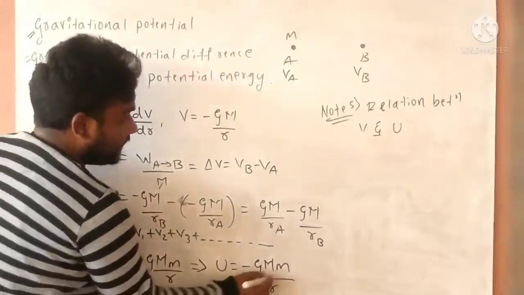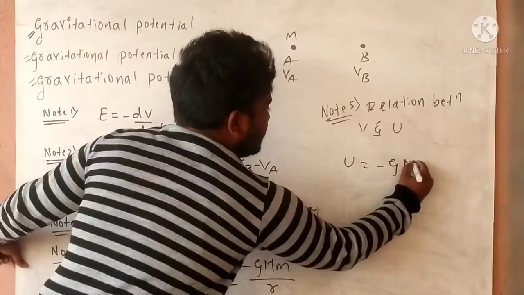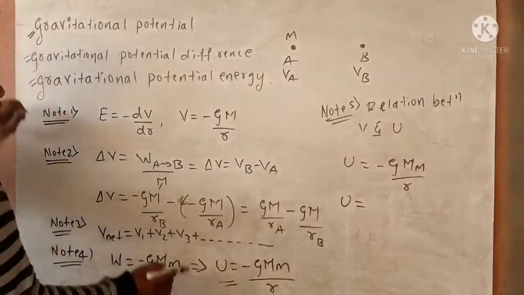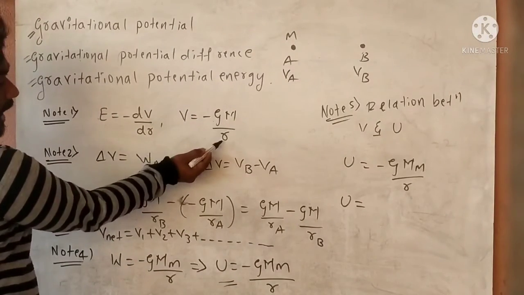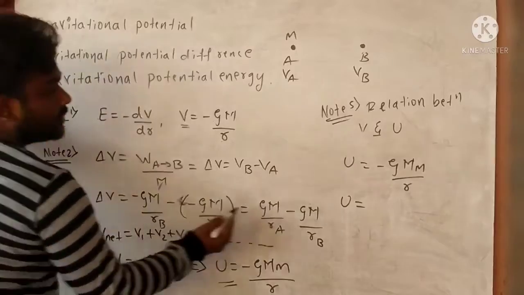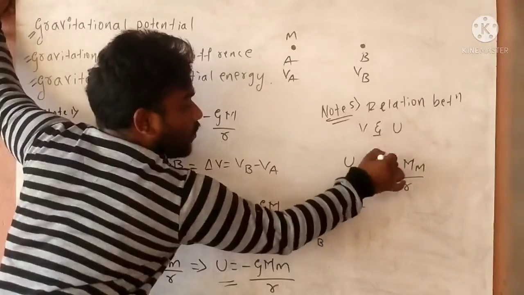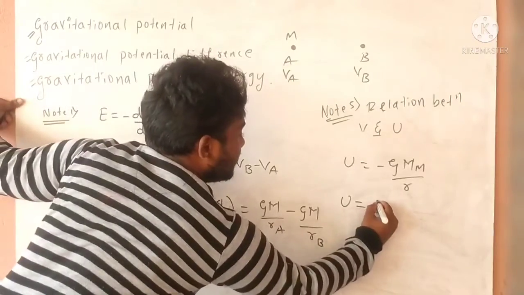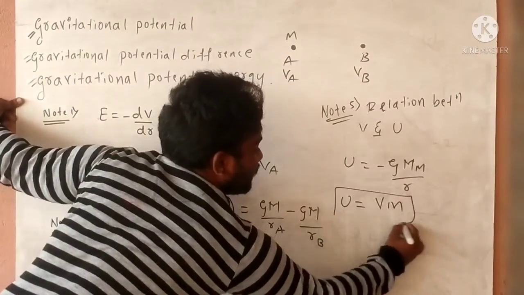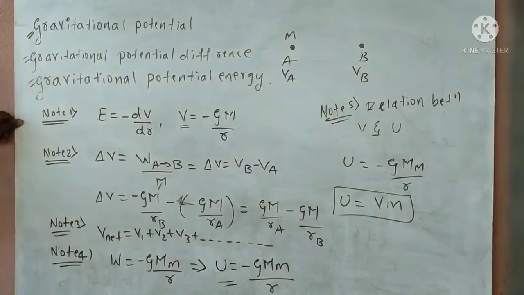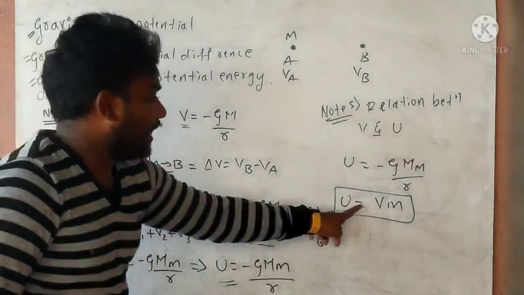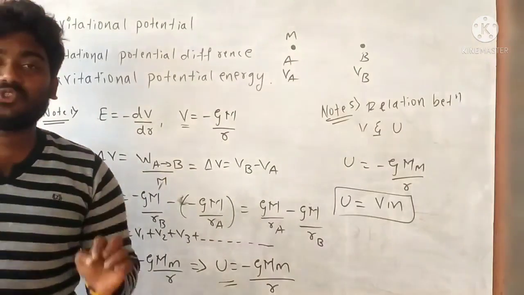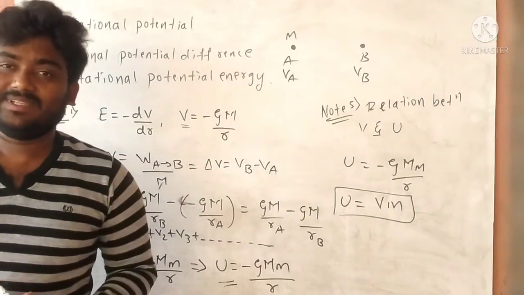Look here, we know U is equal to minus GMm upon r. U is equal to, look here, minus GM upon r, which is V. So minus GM upon r, what are we going to write? Yes, I should write V. So V into m. So one of the important relations is the relation between U and V. Clear? Okay, so next we are going to solve numericals. Let us solve, children.